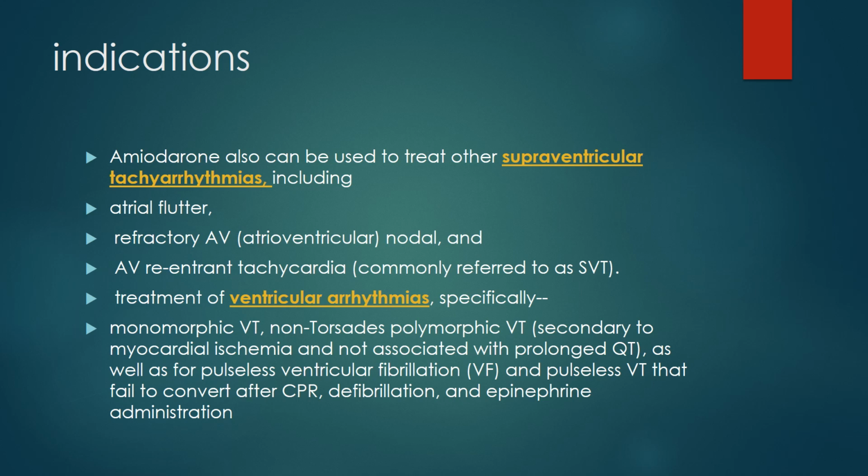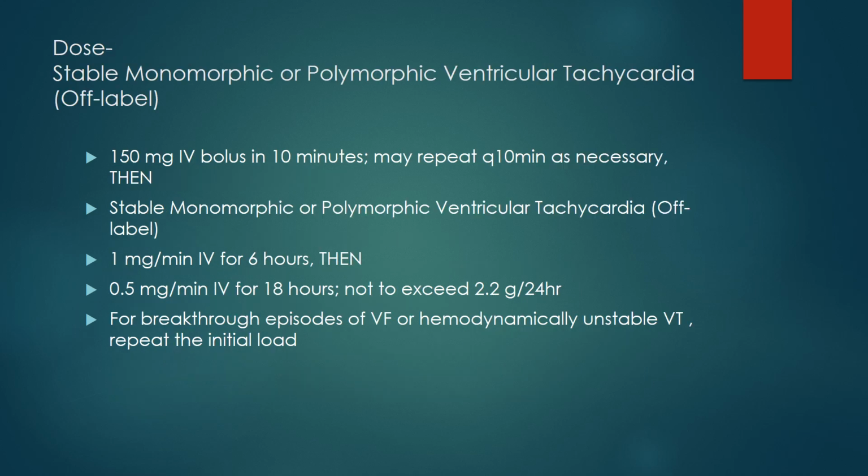level of ventricle also, specifically monomorphic VT, then non-torsades de pointes polymorphic VT, which is usually secondary to myocardial ischemia and not associated with prolonged QT. Then also for pulseless ventricular fibrillation and pulseless ventricular tachycardia that fail to convert after CPR, defibrillation and epinephrine administration. So we have to remember the indications. These are very important for clinical practice also. So moving to our next slide.